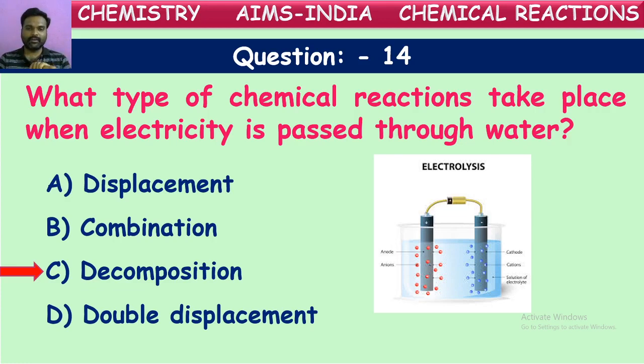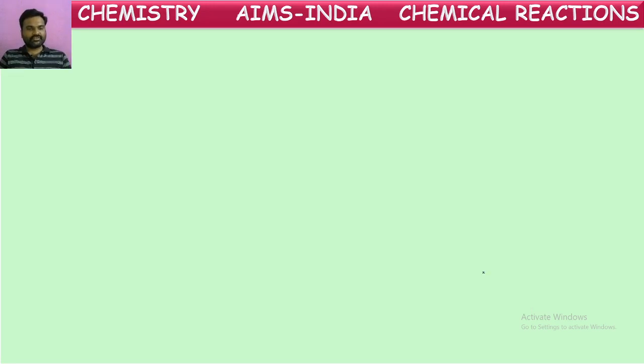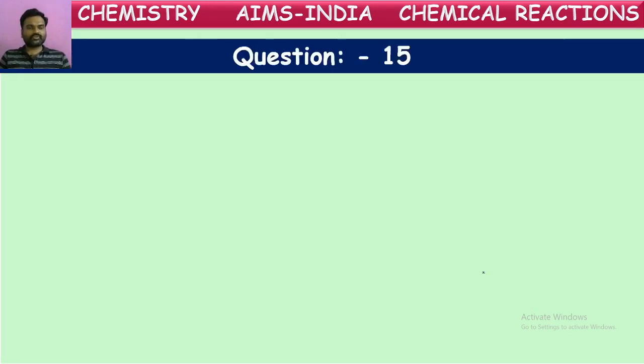Hydrogen and oxygen will be emitted, and we can see these bubbles. At one electrode hydrogen will be emitted, at the other electrode oxygen will be emitted. So this process is called electrolysis. Anyhow, here water splitting into respective elements is called decomposition. That's correct. Next, let us go to the next question.